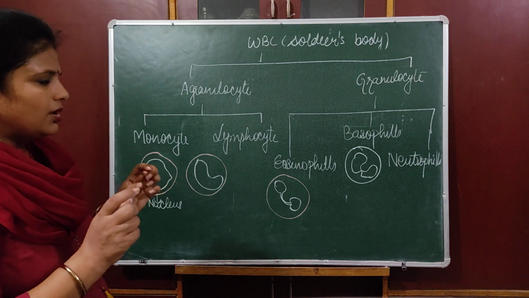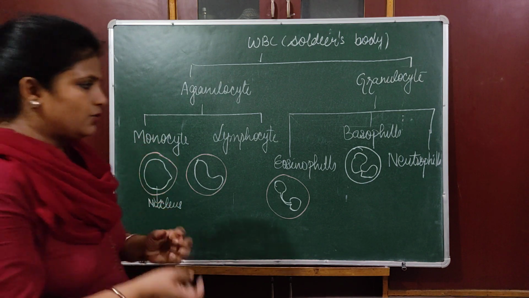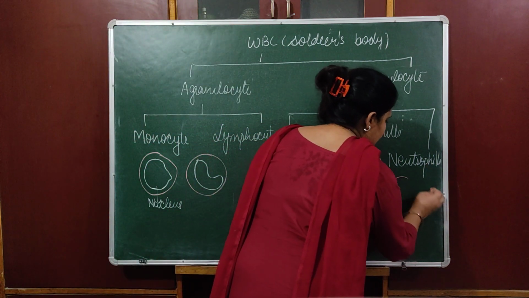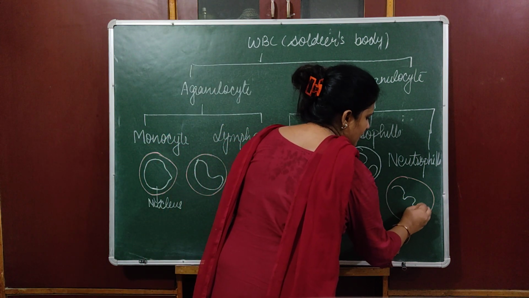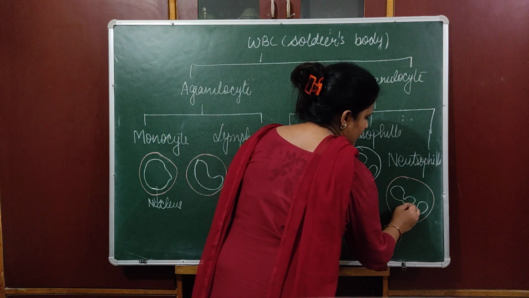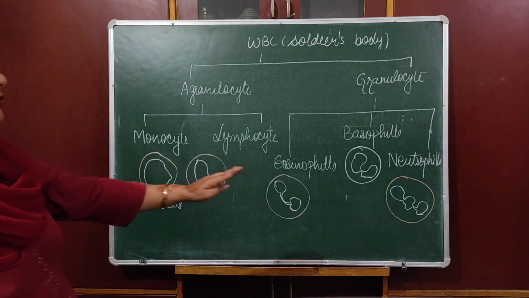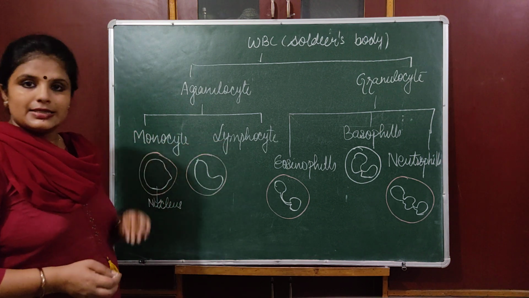Two lobes are there, but they are connected with a thick string. In neutrophils, it is multi-lobed, connected with thin strings. Okay, so these are the different kinds of nucleus present in these cells.